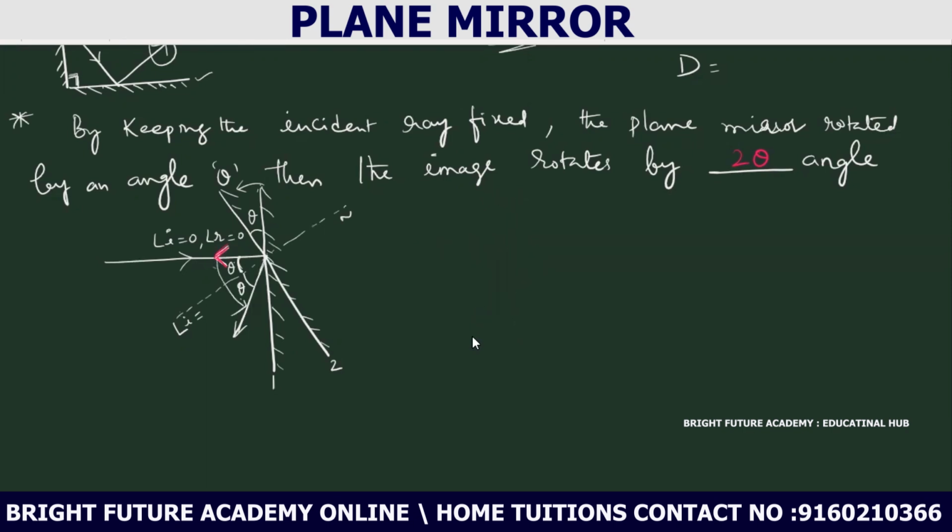Any time, not only in this direction, in this case, suppose this is the plane mirror and this is the incident ray.